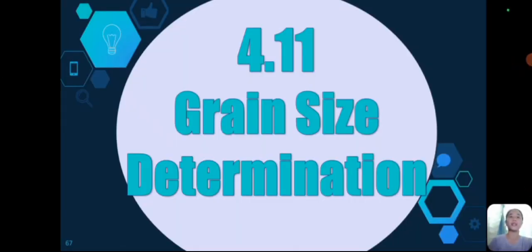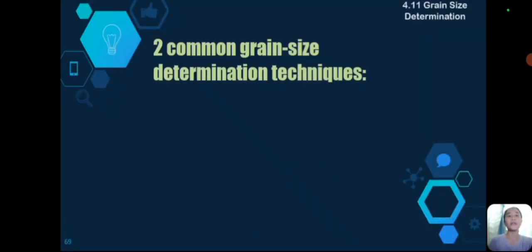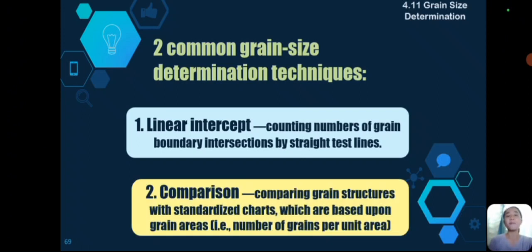4.11 Grain size determination. Grain size is often determined when the properties of polycrystalline and single-phase materials are under consideration. In each material, the constituent grains have a variety of shapes and a distribution of sizes. There are two common grain size determination techniques. The first is linear intercept, counting the number of grain boundary intersections by straight test lines. The second is comparison, comparing grain structures with standardized charts which are based upon grain areas, such as the number of grains per unit area.